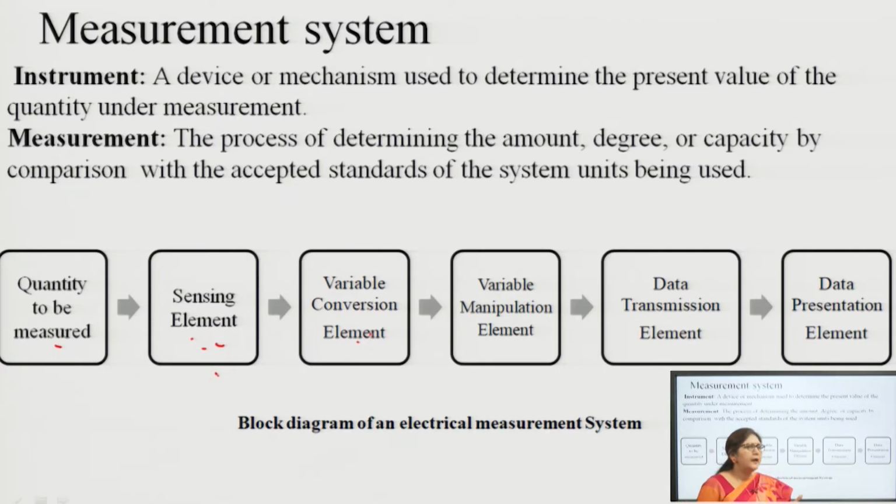For this we need either a transducer or an instrument. That instrument is calibrated in terms of temperature. It means it is receiving an electrical signal, but it will show the temperature.